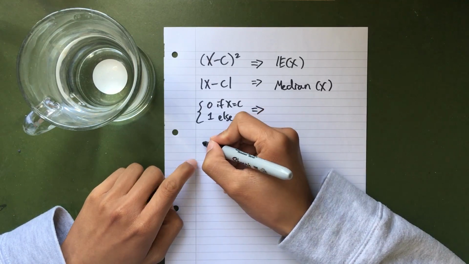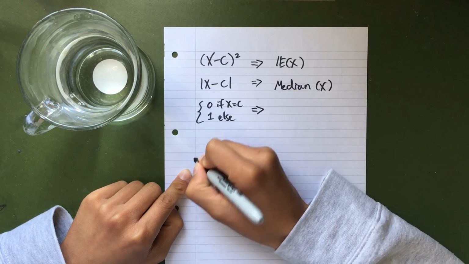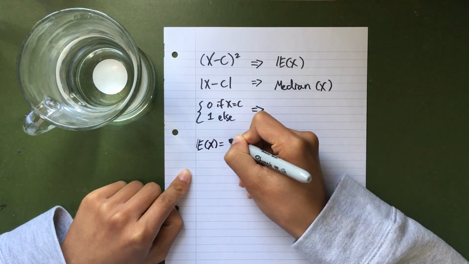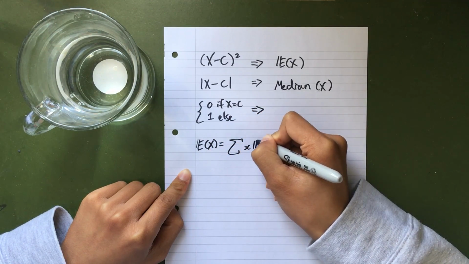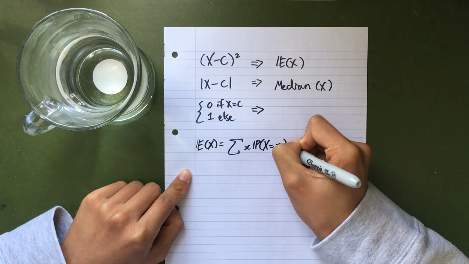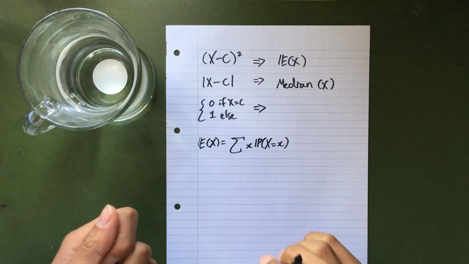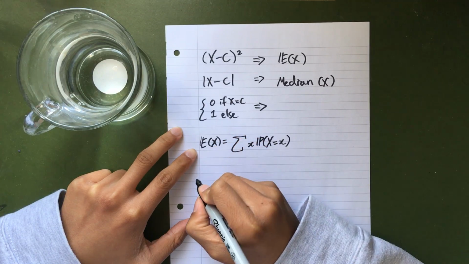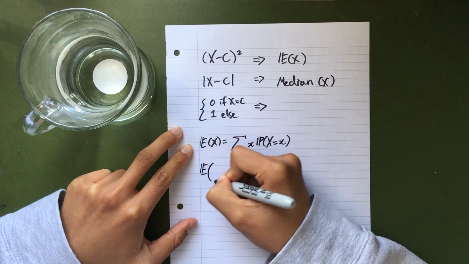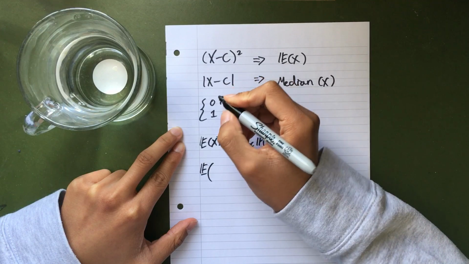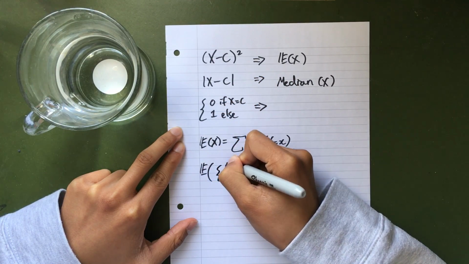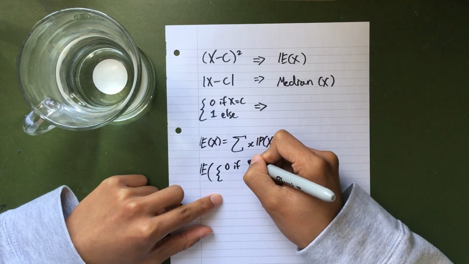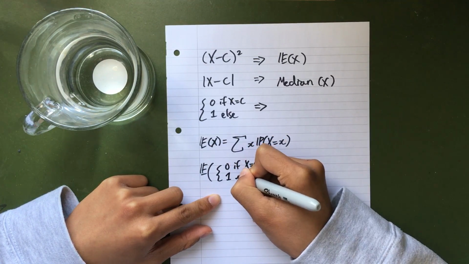So for the discrete case, the expected value of x is equal to the sum of x times the probability that big X is equal to little x. This is weighted center of mass. And for the case of the discrete metric, we're interested in the expected value of 0 if x equals c, 1 otherwise.